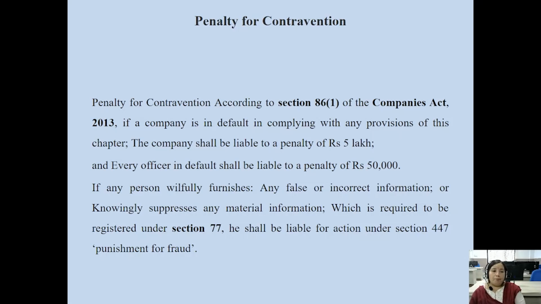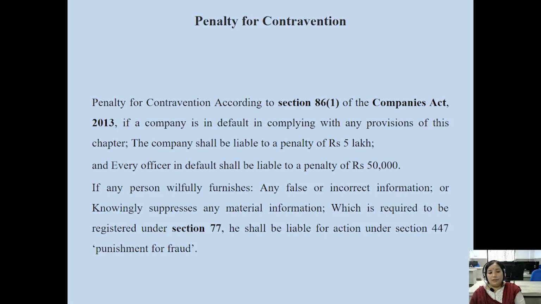So, penalty for contraventions, non-compliance and non-following of the provisions of the Companies Act 2013, Section 86, Section 1.